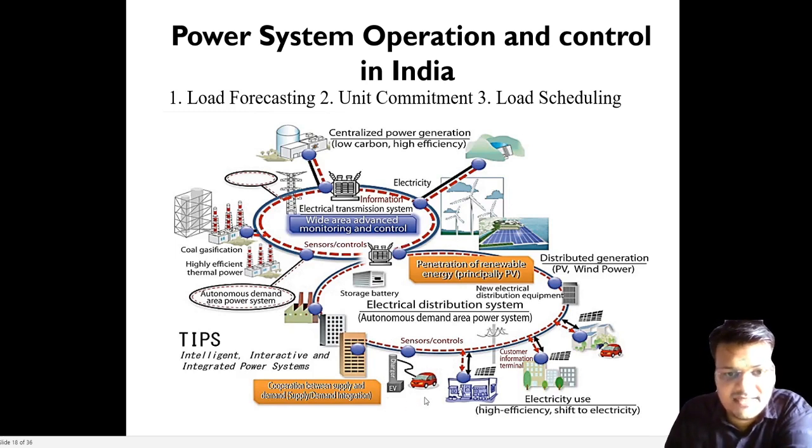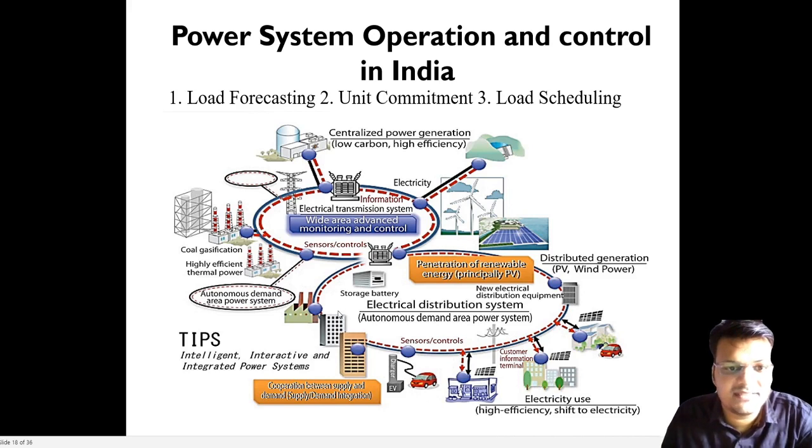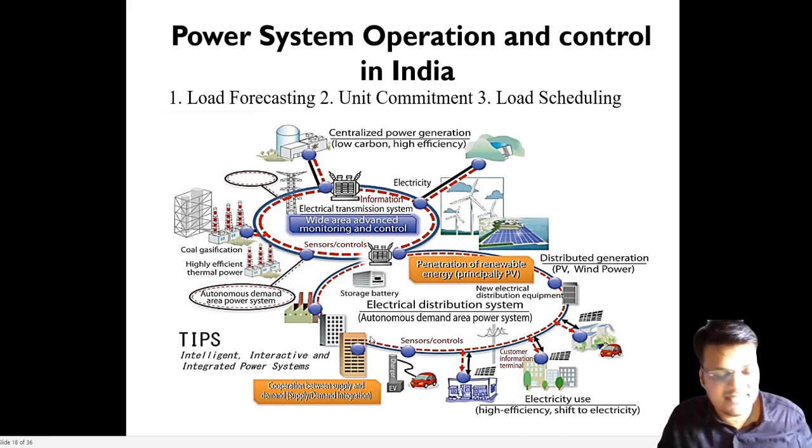Now the latest term is the electric vehicle. We can see here the electric vehicle. The electric vehicle can be used as a charger. If there is a need for an increase of voltage or power, the electric vehicle battery can be used as a generating station. Or if the electric vehicle is discharged, we have to connect it with the transmission line, and it will take power from the transmission line. So these are also challenges coming in the present situation. How will the frequency change, because in the future we are reducing conventional vehicles and moving toward electric vehicles.